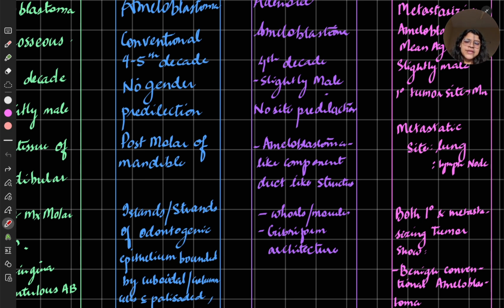Ameloblastoma-like component, duct-like structures. So it has an ameloblastoma component plus it has duct-like structures, and there are whorls and morules. Cribriform architecture is seen in this. It is kind of like adenoid odontogenic tumor, where you will see whorls and ducts, but at the same time it has its ameloblastic epithelium. So it is adenoid ameloblastoma.